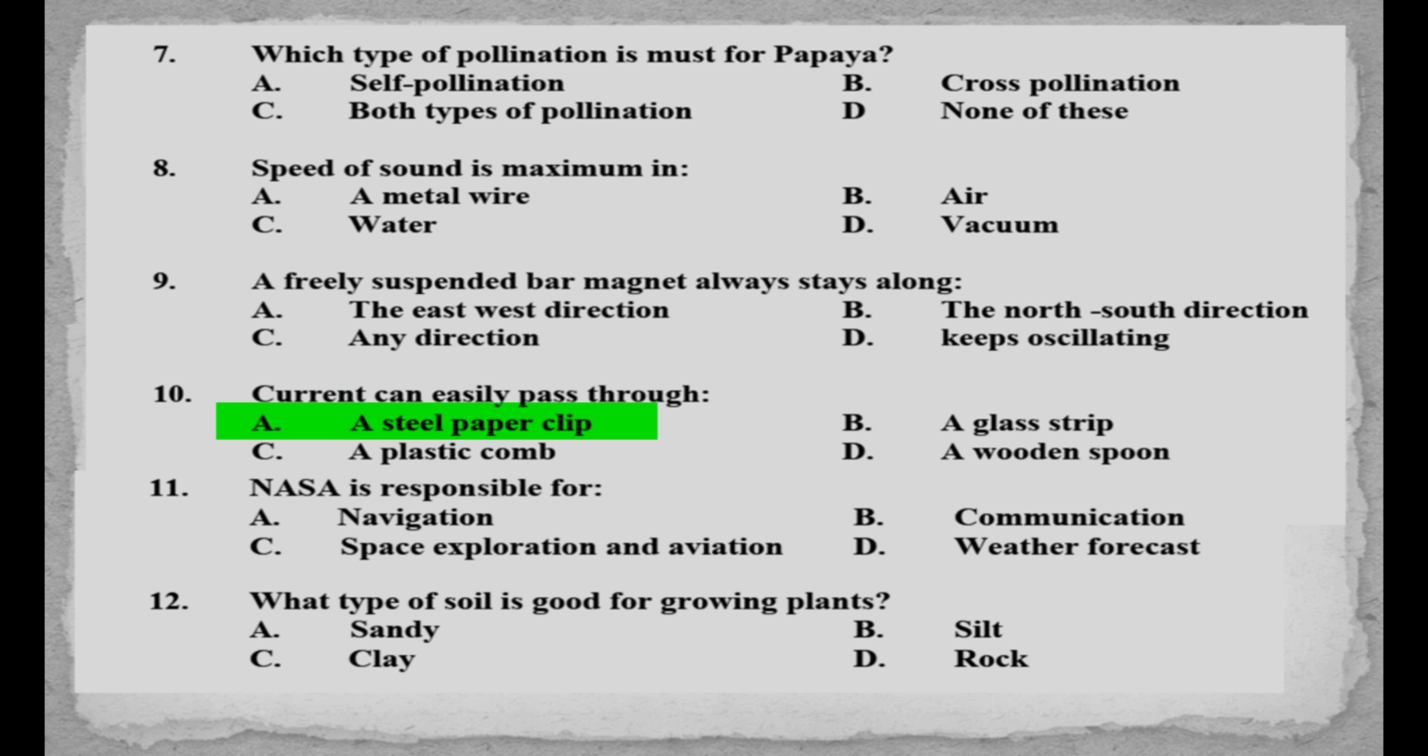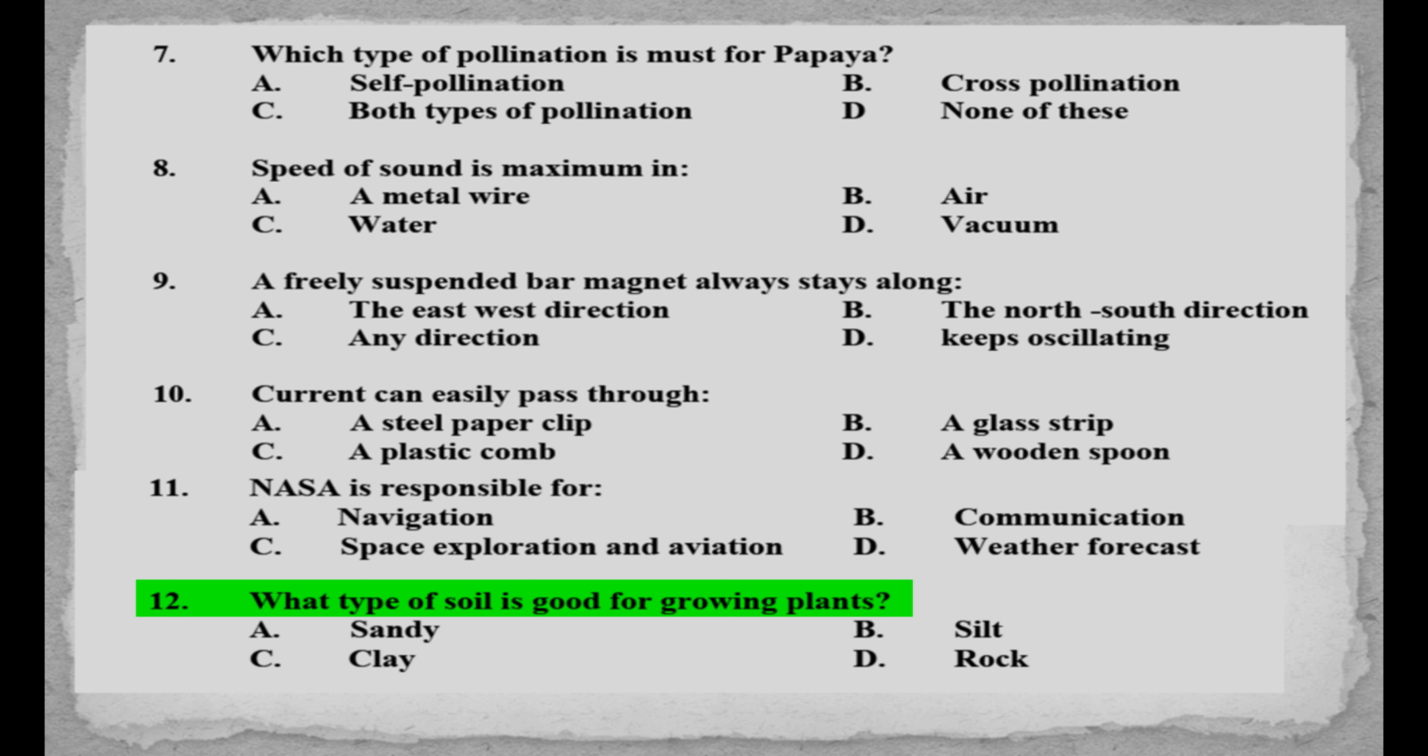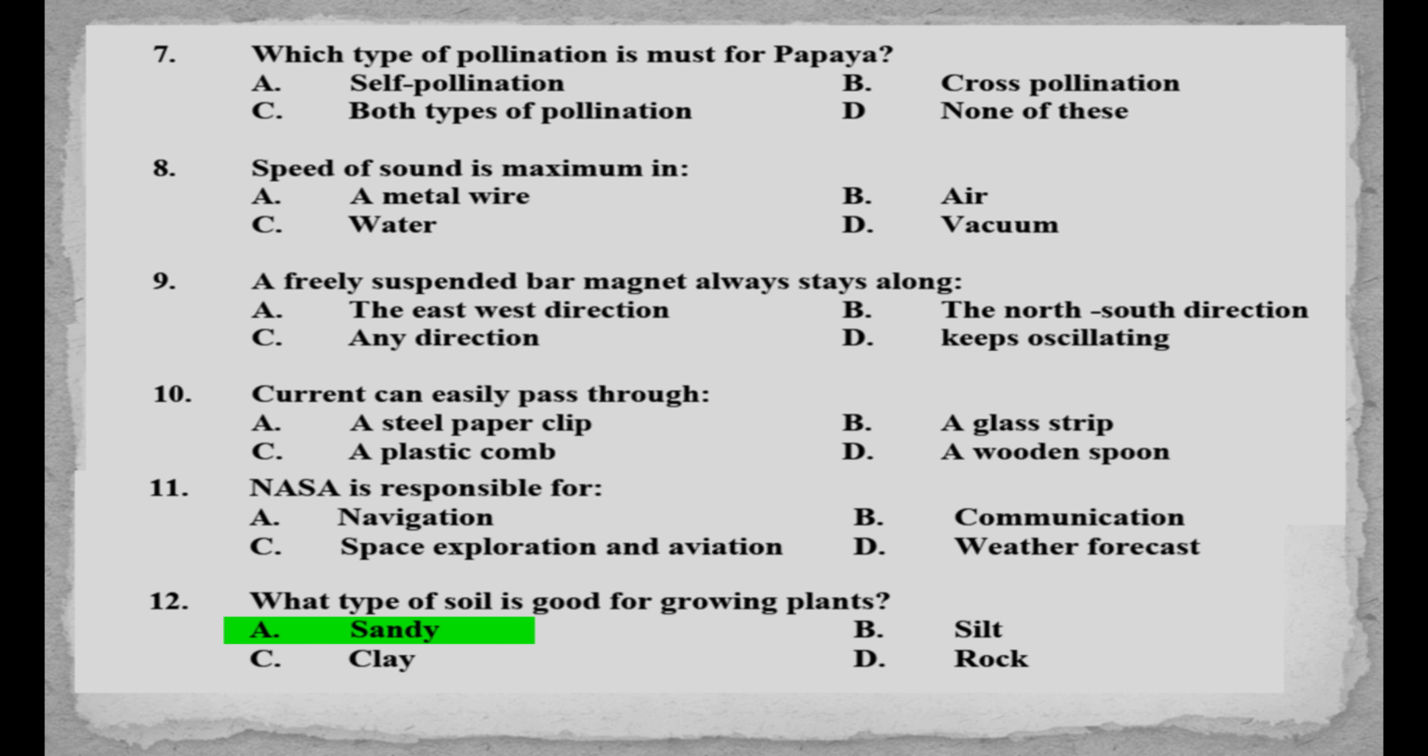A steel paperclip. MCQs number 11. NASA is responsible for A. Navigation, B. Communication, C. Space exploration and aviation, D. Weather forecast. Answer is option C. Space exploration and aviation. MCQs number 12. What type of soil is good for growing plants? A. Sandy, B. Silt, C. Clay, D. Rock. Answer is option B. Silt.